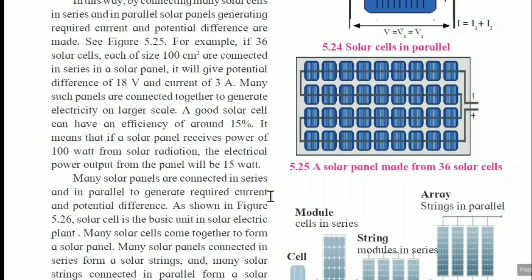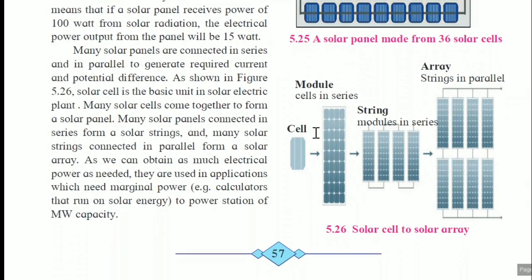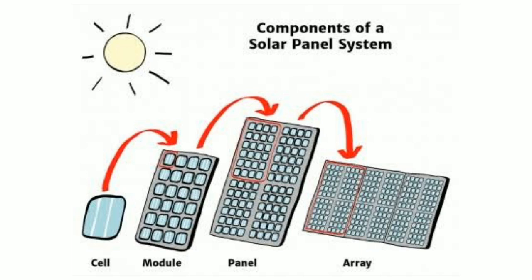So when many solar cells connect to each other, there is a formation of a solar panel. This is the solar panel which is made from 36 solar cells. And when many solar panels are arranged as per our requirement and connected, this type of connection on a large scale is called a solar array.